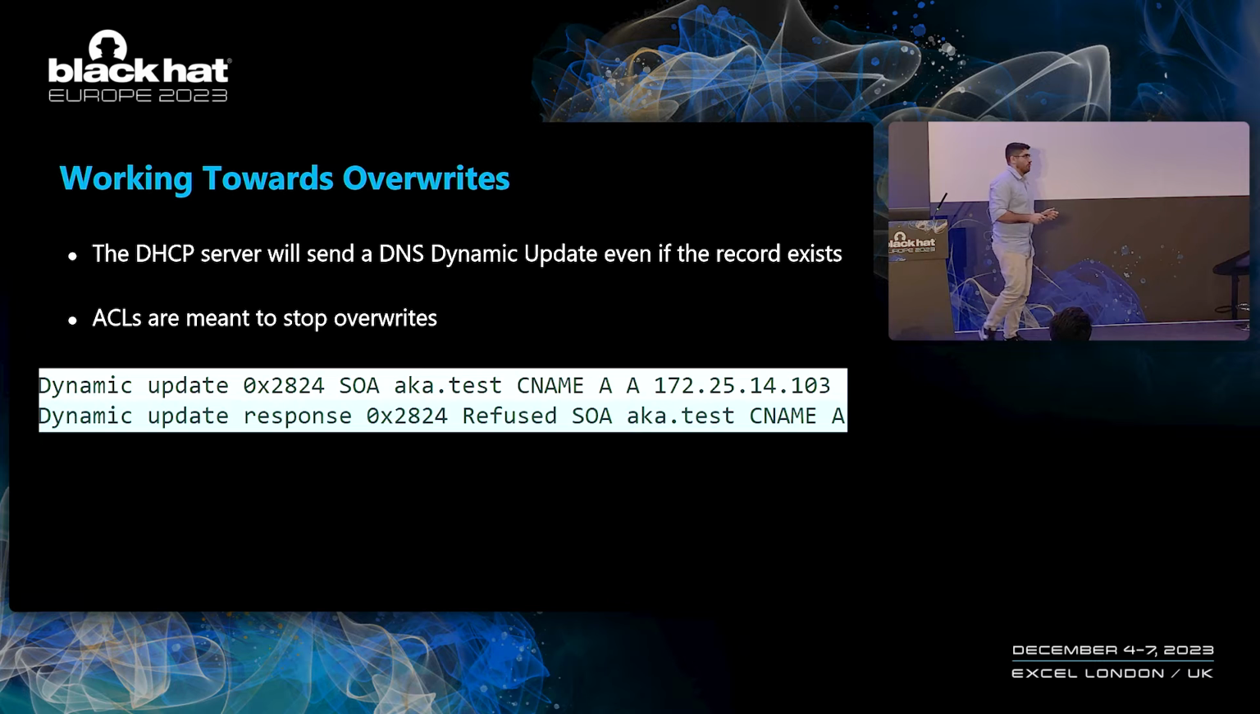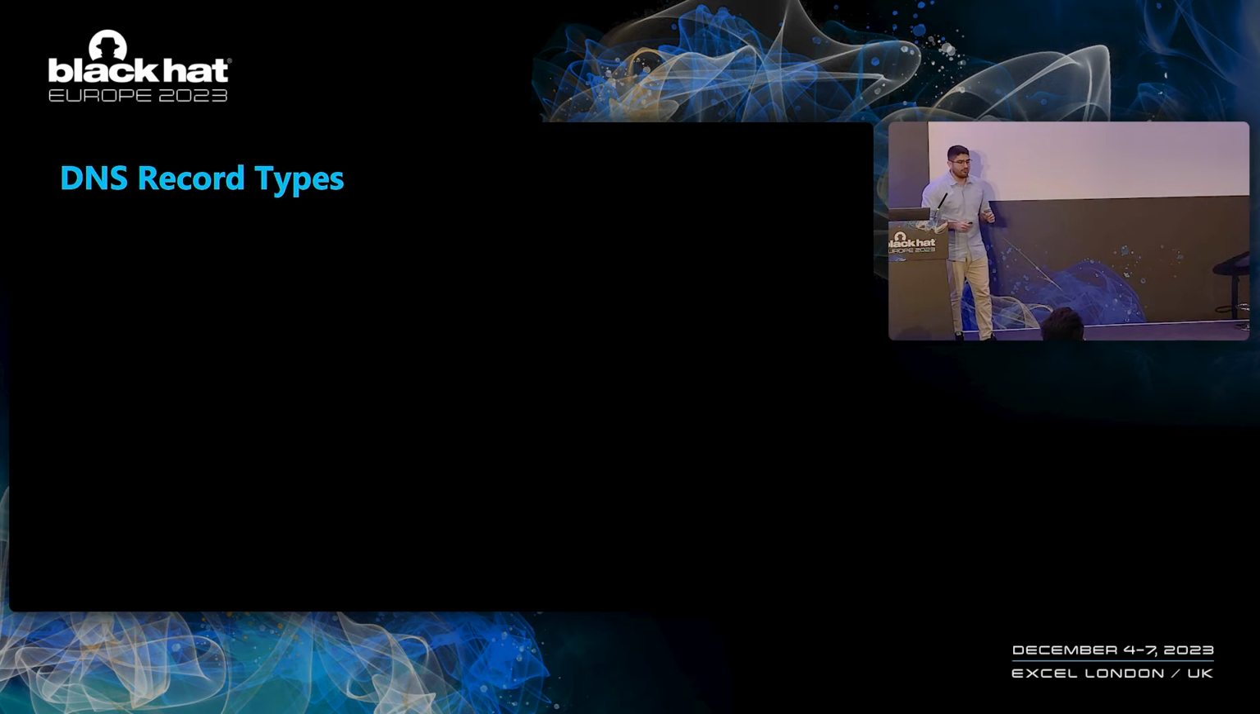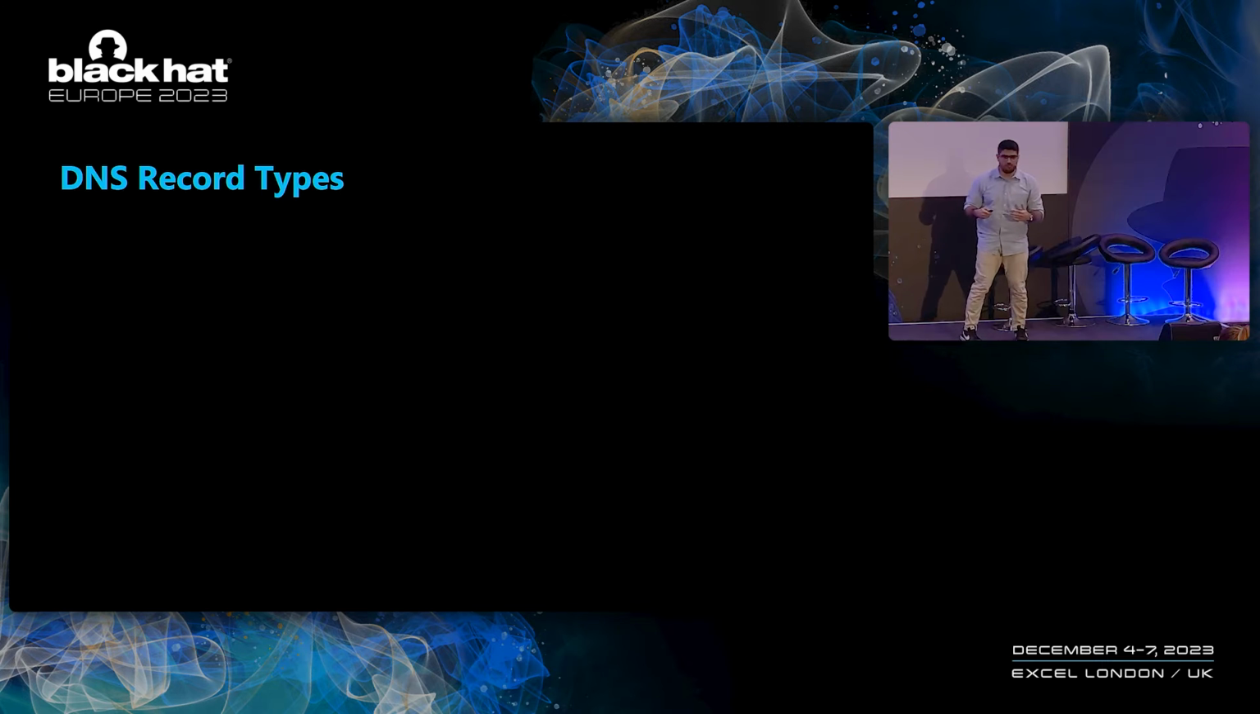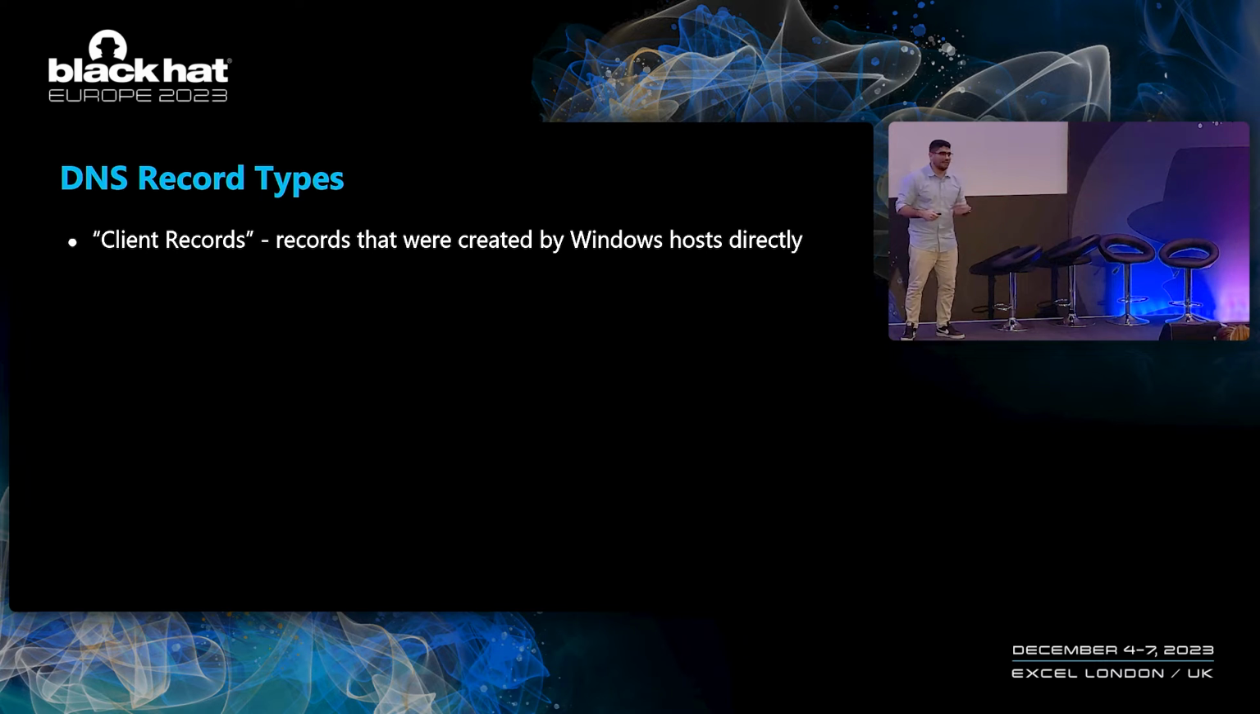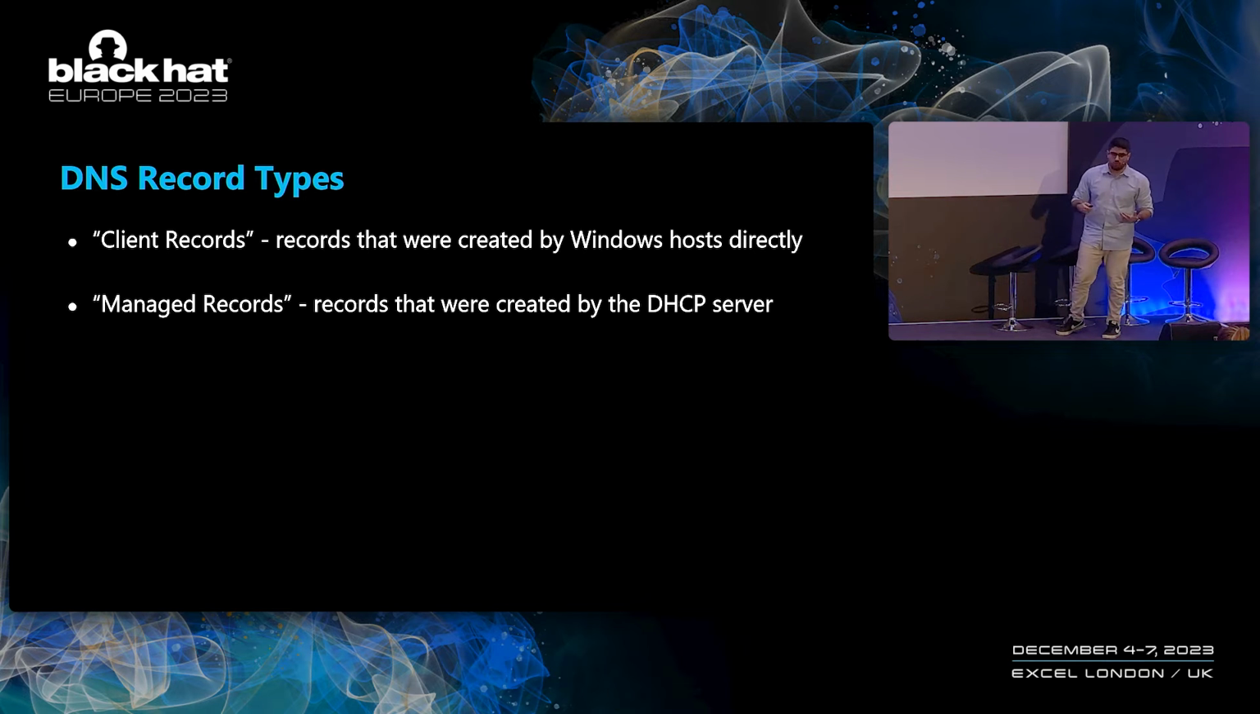So I would now like to explain to you about two types of ACLs that we might encounter that have to do with two types of DNS records. So these are not actual Microsoft official terms, but rather they are terms that I use to better explain this concept, so don't go and Google those. The first one is called client records. These are records that were created directly by Windows hosts without any DHCP server involved. The second type is called managed records. These are records that were created by a DHCP server on behalf of another client. So they are therefore managed by the DHCP server.